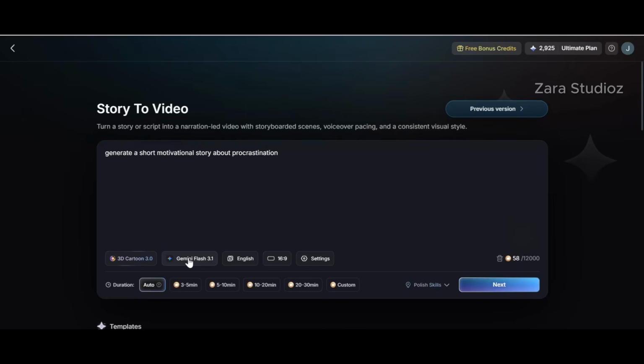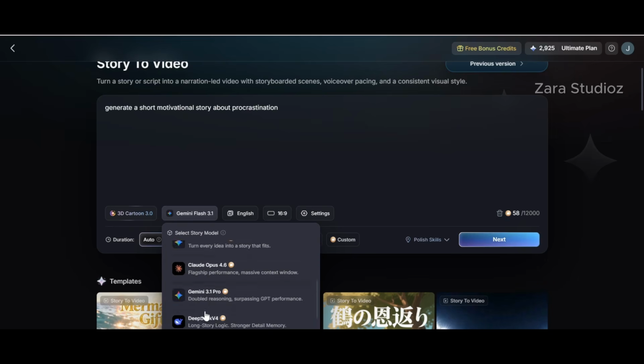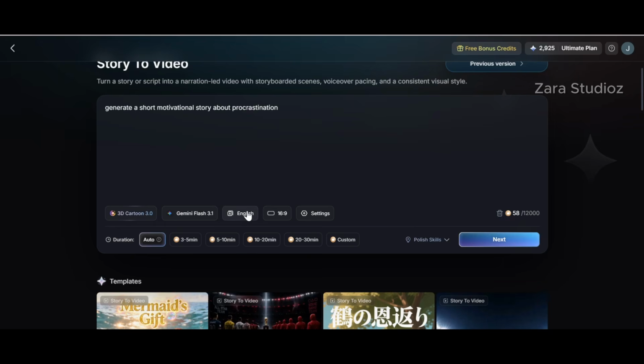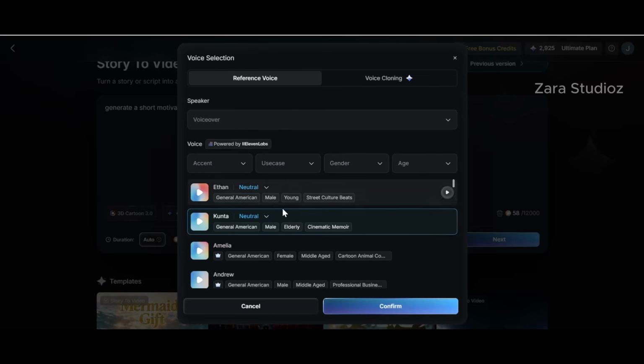If you click on Gemini Flash here, these are the available LLM models that can help you with your story. I'm just going to leave it at Gemini Flash. I want my story in English. I want it in 16:9, and I'm just going to leave it at that. If you click on settings here, this shows you several other voices that you can choose for your story. I want this particular one, so I'm just going to click on confirm.